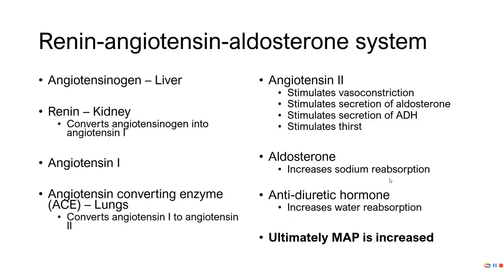Okay. So to see this in words, you've got this here. So renin activates or converts angiotensinogen into angiotensin 1. That will reach the lungs, where it's then converted into angiotensin 2. It does those four things that I just talked about, and we ultimately increase blood pressure.